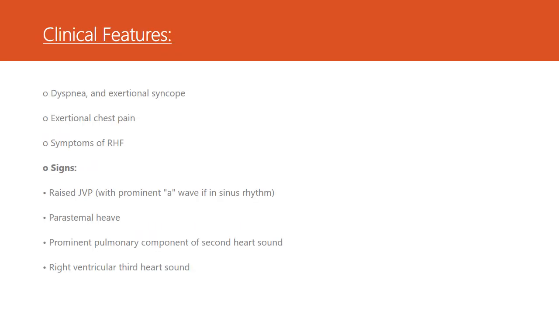So the patient with pulmonary hypertension will present with shortness of breath and exertional syncope due to hypoxia and reduced cardiac output. Exertional chest pain can occur due to right ventricular ischemia. Symptoms of right heart failure will be there like tender hepatomegaly, peripheral edema, ascites, etc. Signs will include raised JVP with prominent A wave, parasternal heave due to right ventricular hypertrophy, prominent pulmonary component of the second heart sound, and a right ventricular third heart sound can be heard.